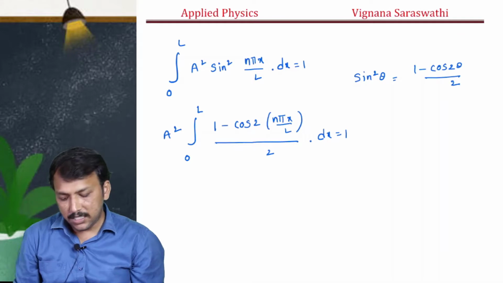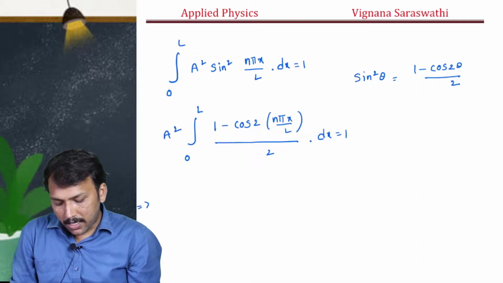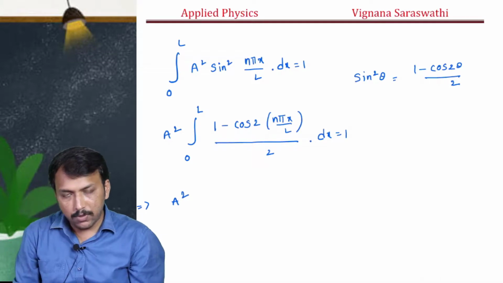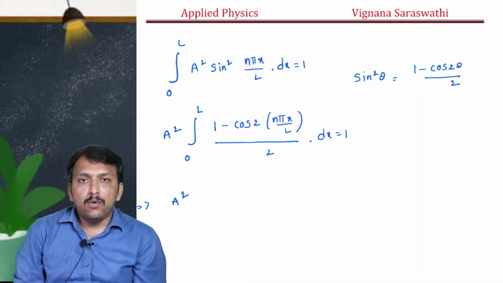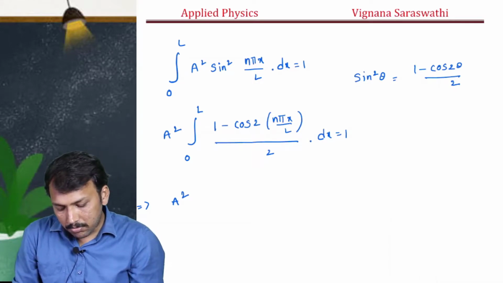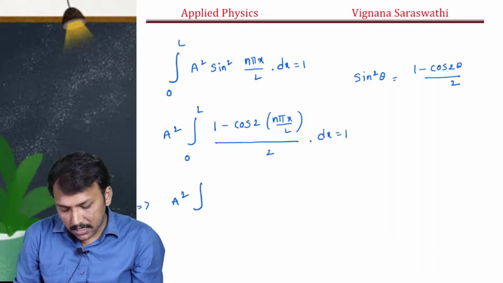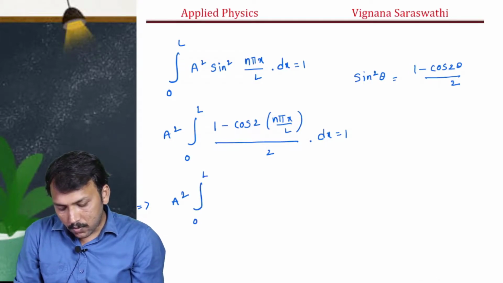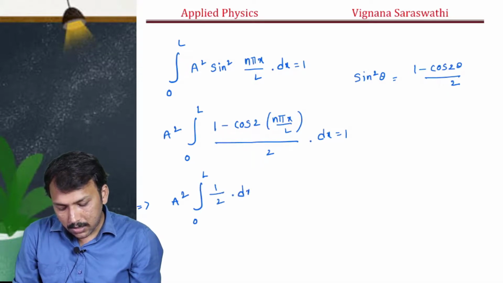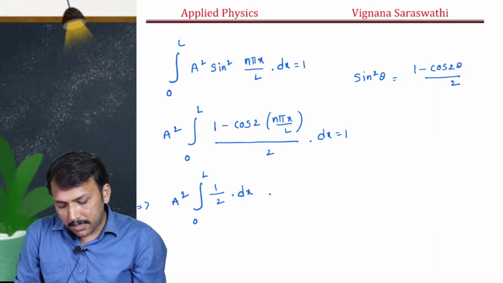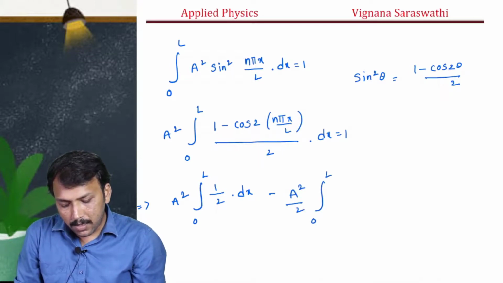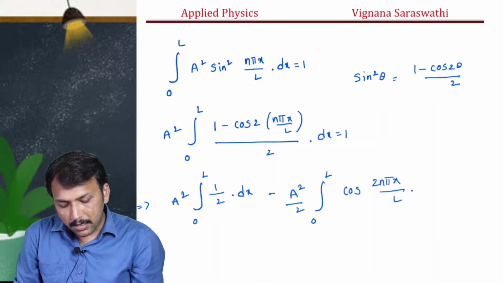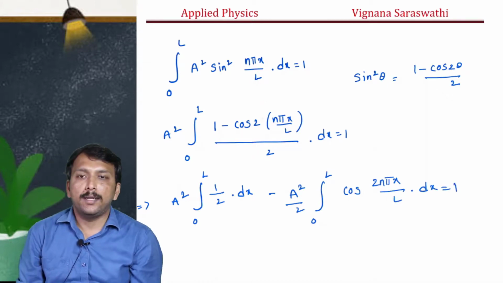So now we will solve this integration, right? We will separate that and divide that part. Now we can write the above equation as A square by 2 integral 0 to L 1 into dx, minus A square by 2 integral 0 to L cos 2n pi x by L into dx is equal to 1, right.